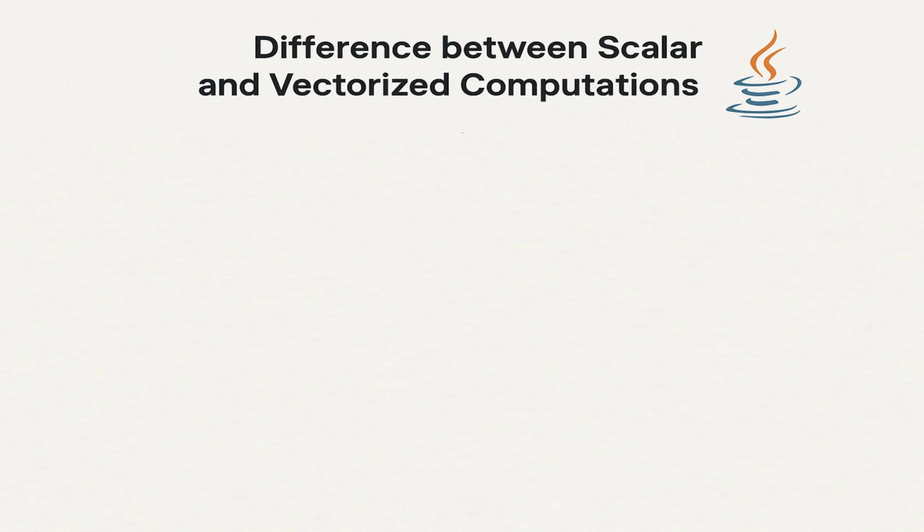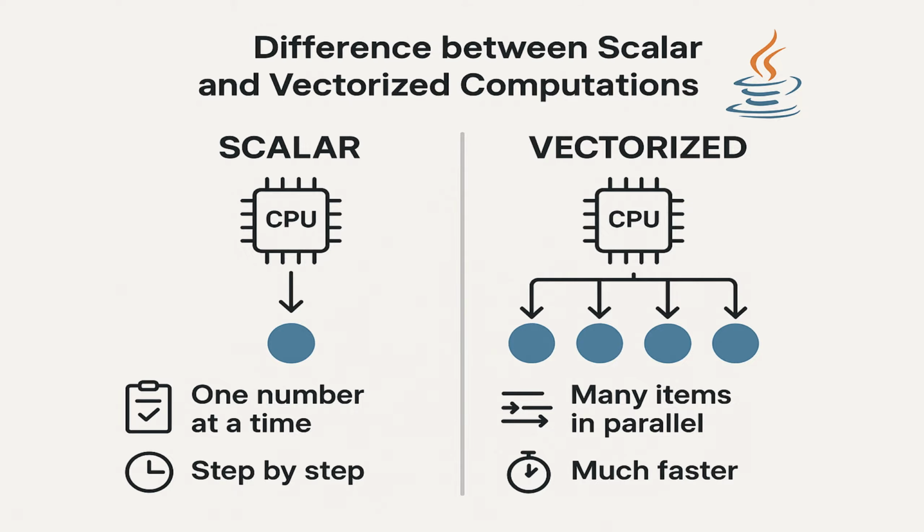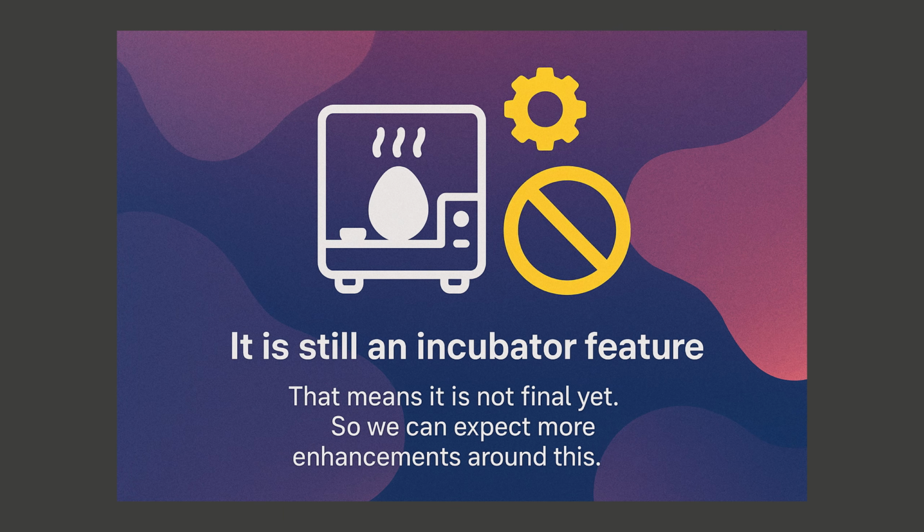The main difference between scalar and vectorized computation is that in scalar operation, the CPU processes one number or one item at a time, step by step, one value per instruction. On the other hand, in vectorized computation, the CPU has special instructions that let it process many items in parallel in a single step, which makes it much faster and useful for AI/ML workflows. As a developer, you don't need JNI, C++ bindings, or custom vectors. Everything can stay in Java. This particular feature is still in the incubator phase. That means it is not final yet, so we can expect more enhancements around this.